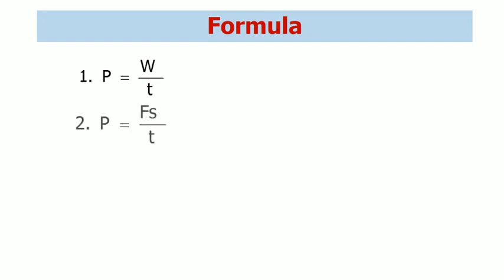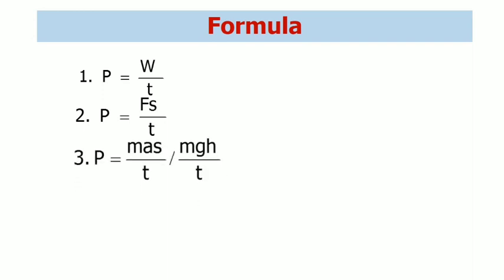Second formula, P equal to F S by T. Third, P equal to M A S by T or M G H by T. Fourth, the relation between power, force and velocity, P equal to F into V. We have already discussed that relation in our previous lecture, and we can also write it as M A V, and when we replace A with acceleration due to gravity, we can write M G V.